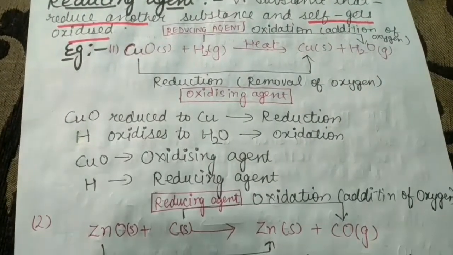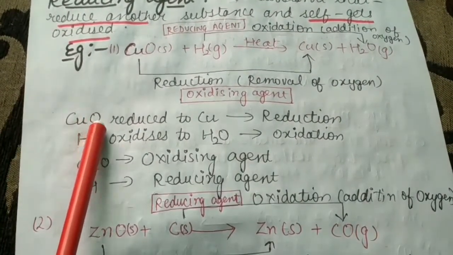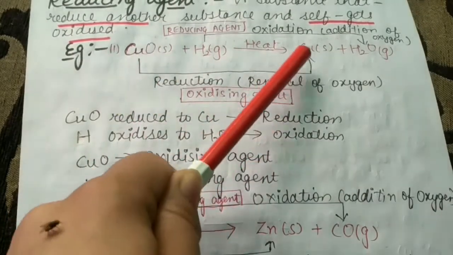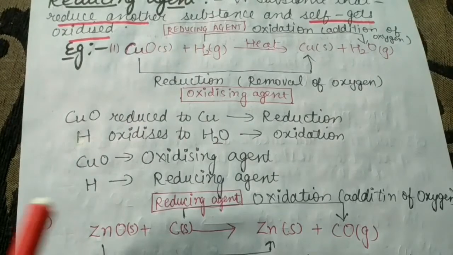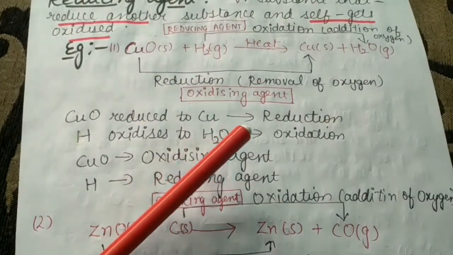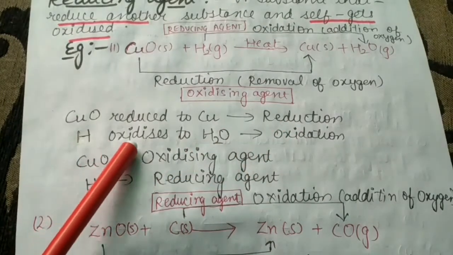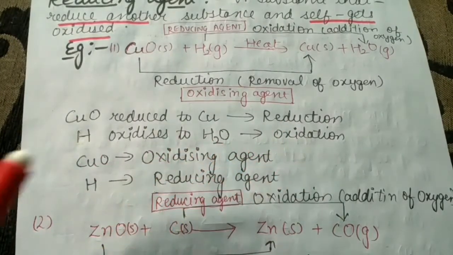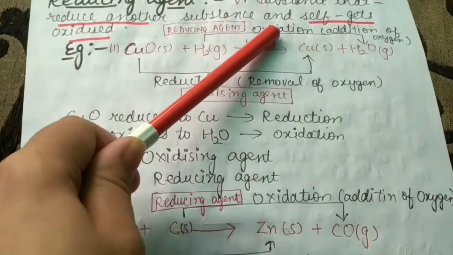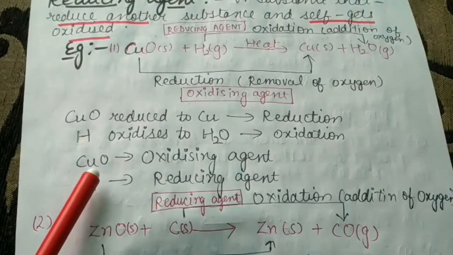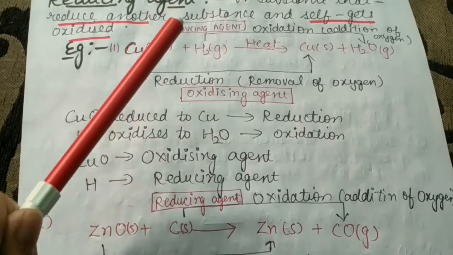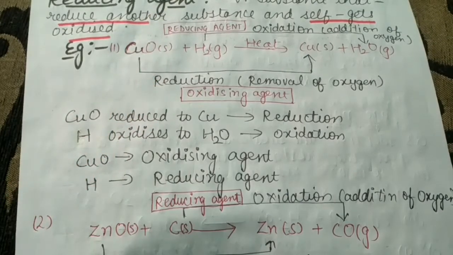From here it is clear that in this equation copper oxide reduces to copper and reduction is taking place. And hydrogen oxidizes to water and oxidation is taking place. Here copper oxide is the oxidizing agent. Hydrogen is a reducing agent. That also I have written here. I think that it is clear to you.